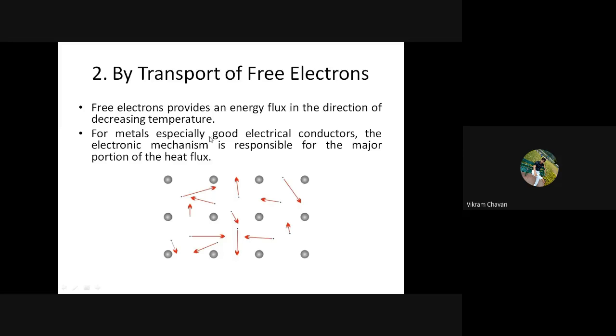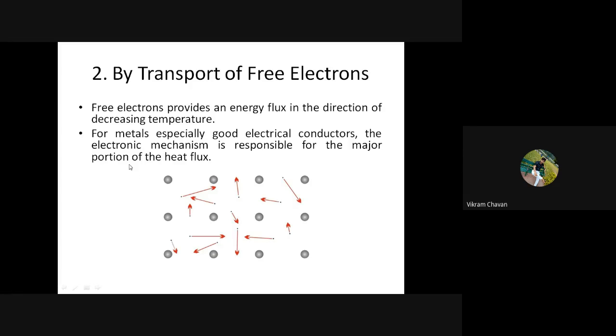So the transport of free electrons is nothing but free electrons providing an energy flux in the direction of decreasing temperature. For metals, especially good electric conductors, the electronic mechanism is responsible for the major portion of the heat flux. Heat flux means the heat transfer rate per unit area. We will come to know the meaning of this term in the upcoming slides.